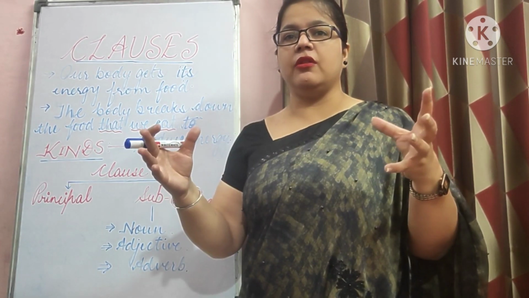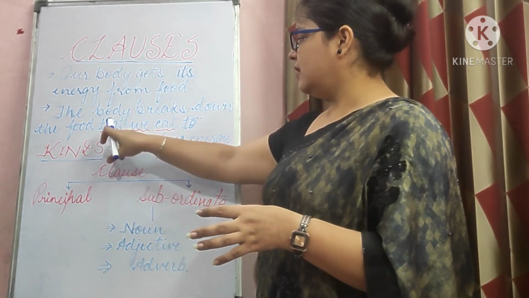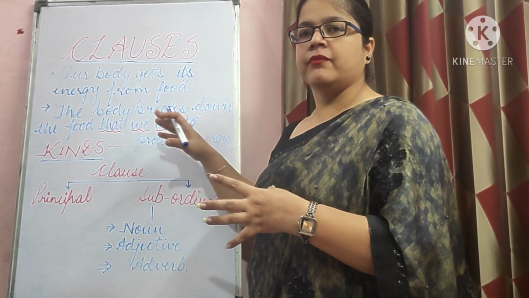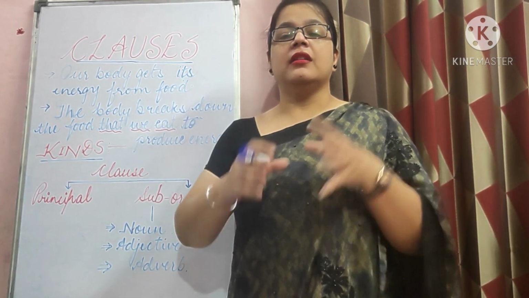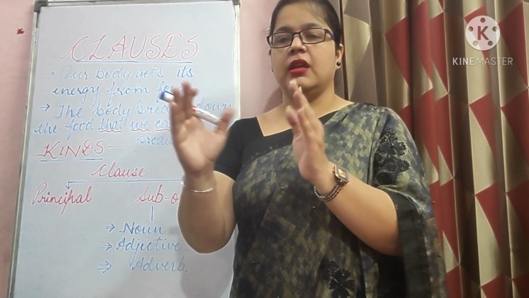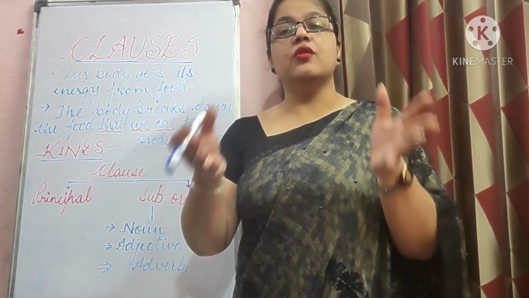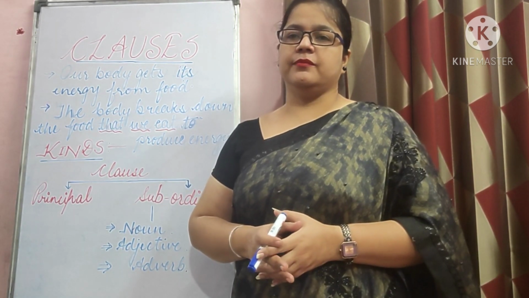Leave this, skip it for some time. It is complete in its sense, right? So hence we can say this is principal clause. And the part that we eat cannot stand on its own. So this part will be known as subordinate clause.